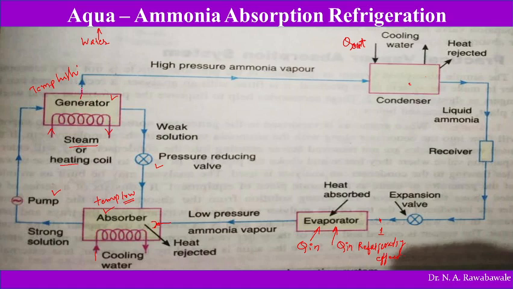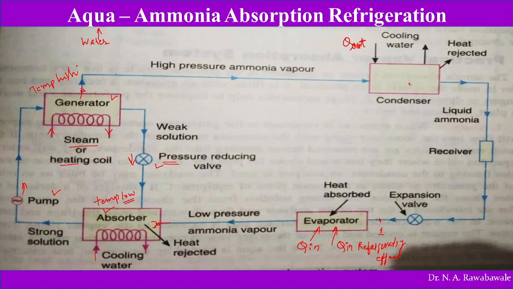So this ammonia is liberated from the water and moves in the upward direction, whereas the water, which becomes a weak solution of ammonia, comes to this side and passes through the pressure reducing valve. The pump helps to increase its pressure, and this pressure reducing valve helps to reduce it. So this weak solution of aqua ammonia again enters the absorber after its pressure is reduced.